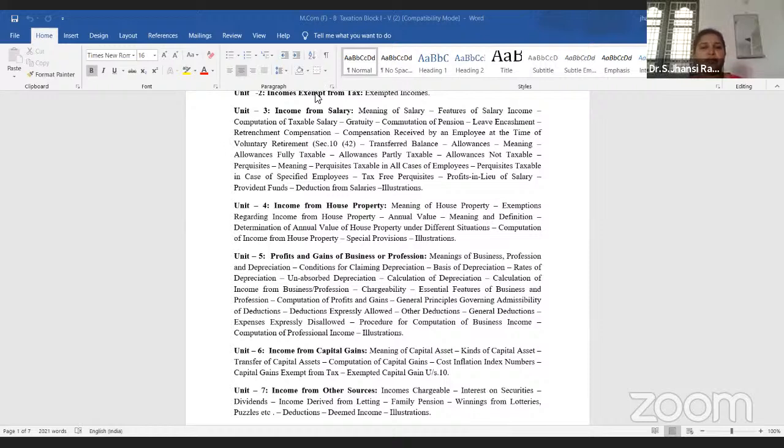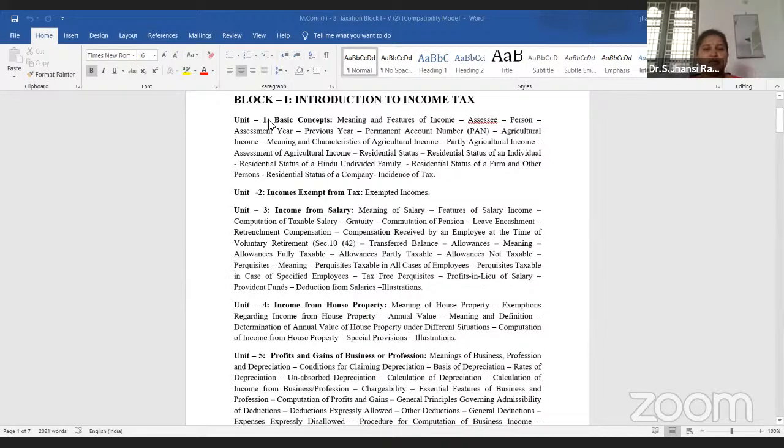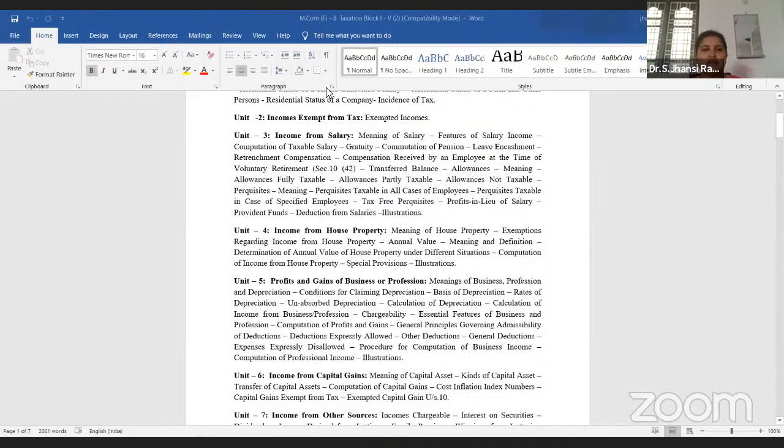So good afternoon. Yesterday we discussed in block 1, 2 units, that is the introduction part, basic concepts, and also income exempt from tax. Now we move to unit 3, that is income from salary, and also we try to complete income from house property. So first let us look at the income from salary.